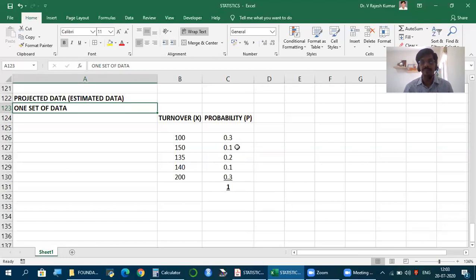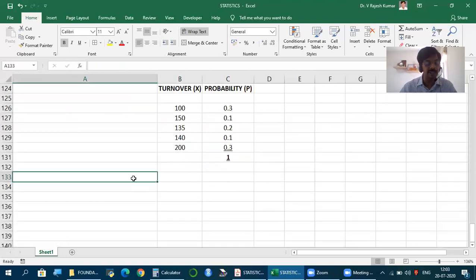Friends, as usual, even here, we should calculate the same thing. One set of data. First, we should find one value to represent the entire data. One measure to represent the entire data. Measure of central tendency. Arithmetic mean. But friends, instead of using the word arithmetic mean, it is probability, we call it as expected value. Expected value. Nothing but mean. Arithmetic mean only. But that is not the term we use.